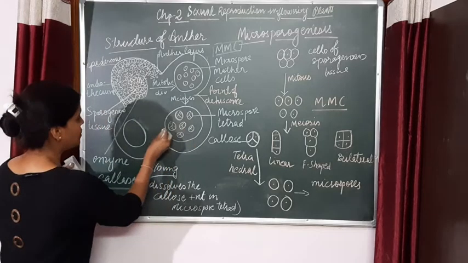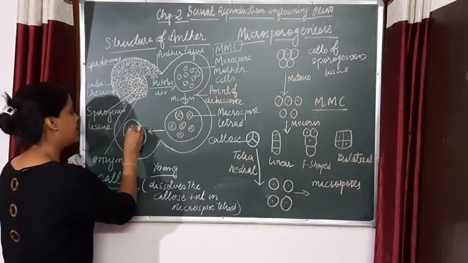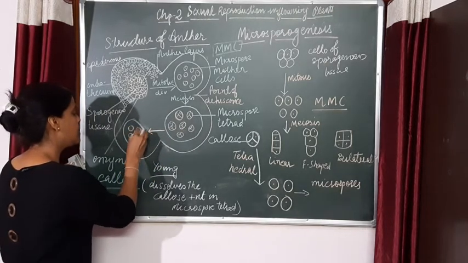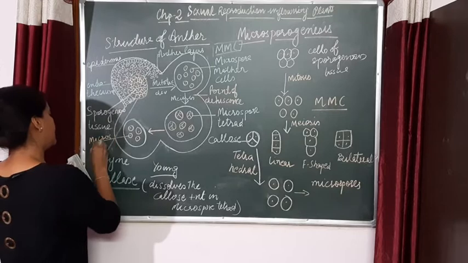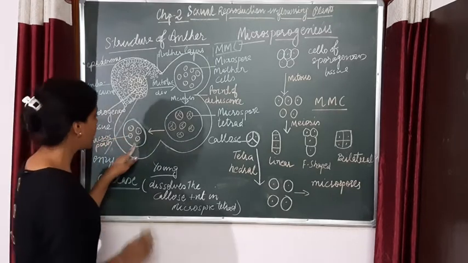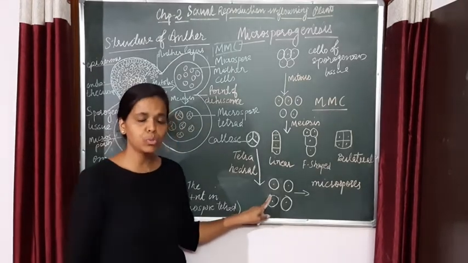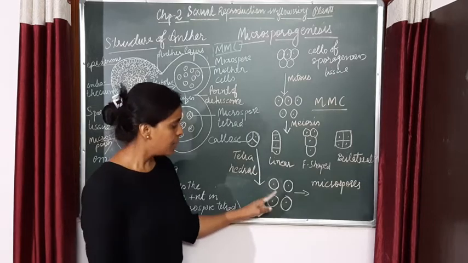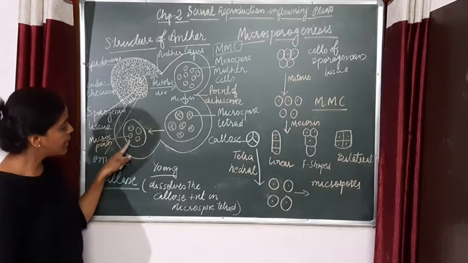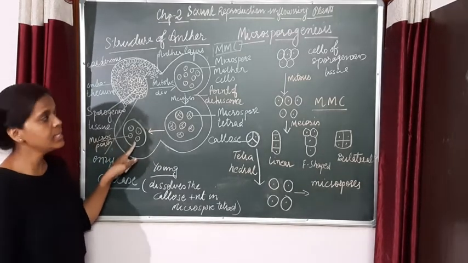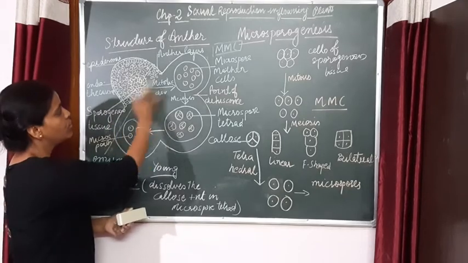So here the microspore tetrad, on dissolving the callose layer, is going to develop into the microspores, right? The microspores are formed over here, and we will study the structure of the microspore a little later. But let me complete what is going to happen when the microspores are formed. Now, when the microspores are formed, it means that this anther is totally matured, when the 4 stages are over.